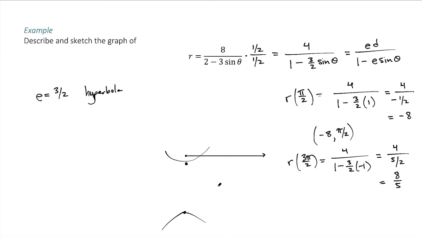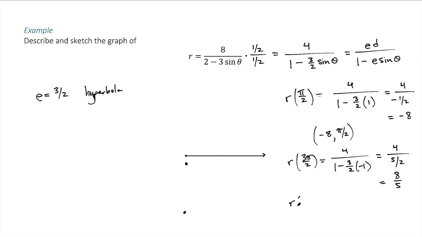So there's just a quick little sketch, something like this. Now, if we want to be a little bit more precise, we can get a couple more points, which I will do here by plugging in a couple more values. I'm going to plug in theta equals 0 and pi, to get things that are on the polar axis.